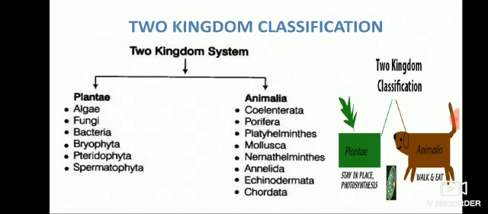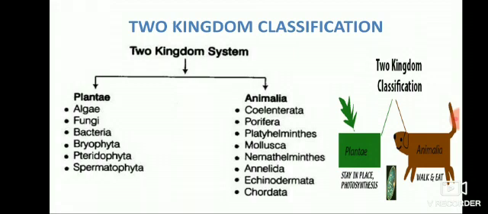So, coming to two kingdoms classification. Each and every classification system has its own merits and demerits. We will see what are all the merits and the demerits of all the kingdom of classification. In the two kingdom classification, the organisms are divided into Plantae and Animalia.